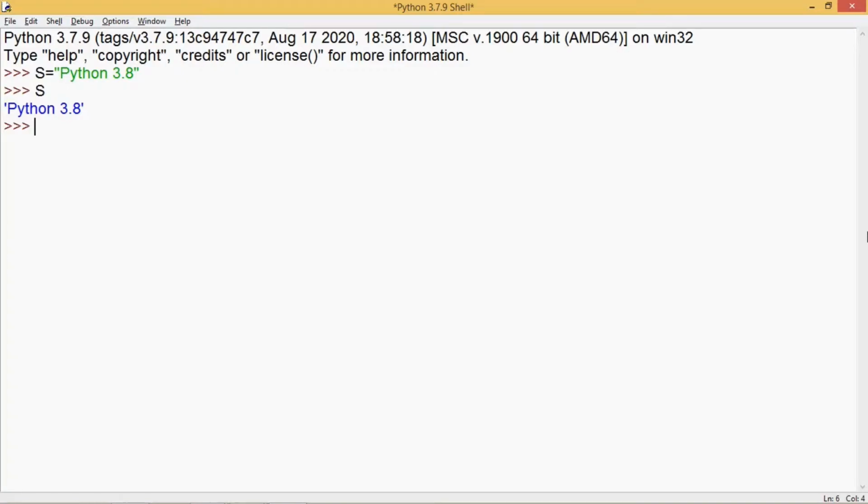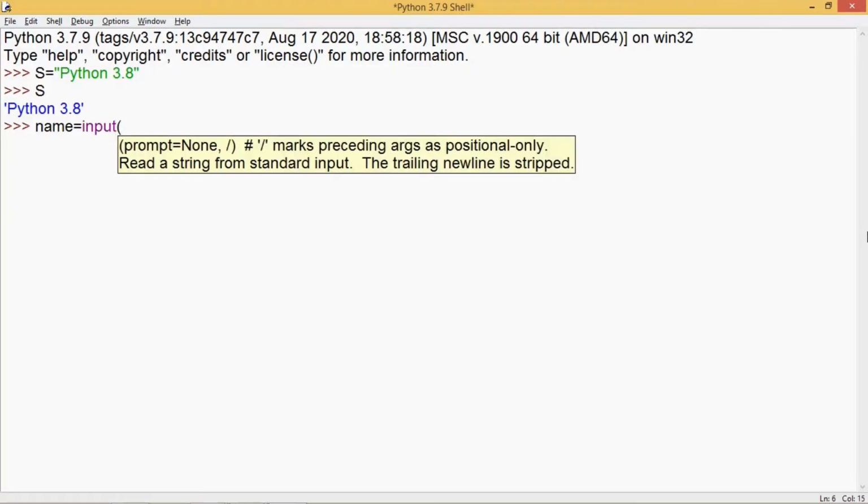Now I'm going to use the input function to get the value from the user during the execution. We have already used input function many a times in our code, but that time the value we wanted to enter was of integer or float, and the default value that is returned by the input function is a string. So we were converting it into integer or float using the int and the float function. So using this input function, I don't need to convert it into any kind of value to get a string because it returns a string value. So this is my prompt for the input function.